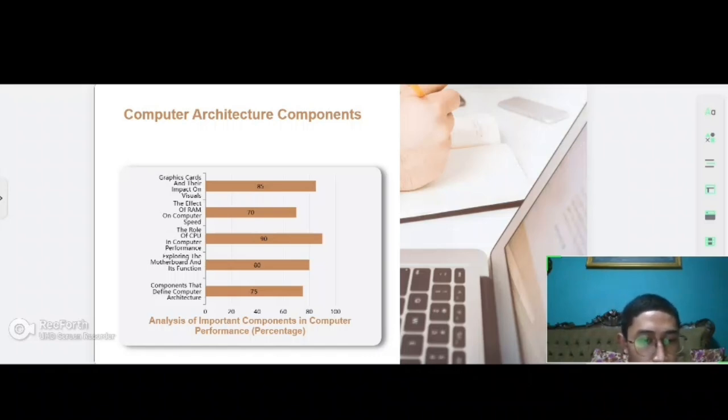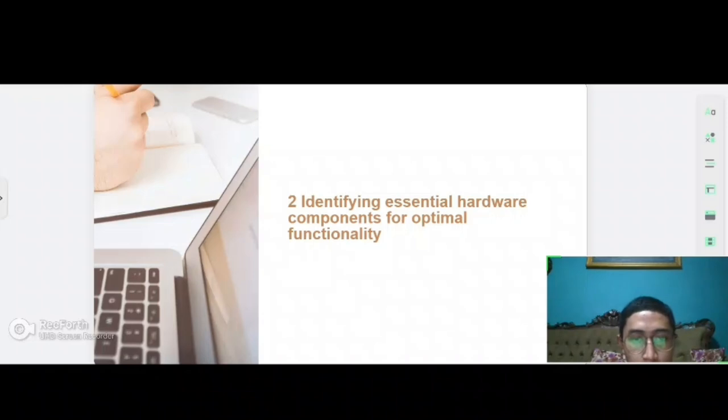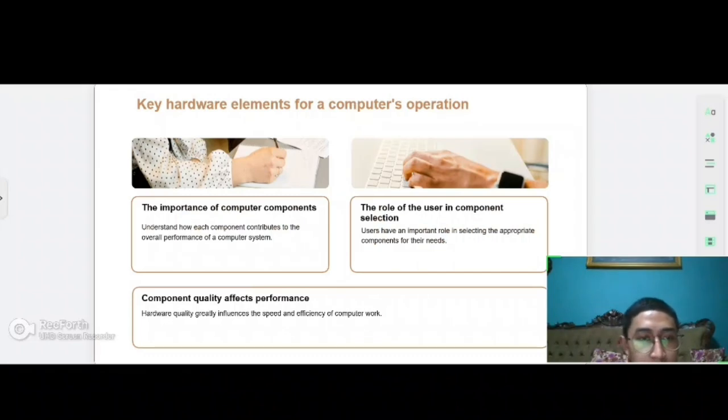Components that define computer architecture, 75%. This is the analysis of improvement of components in computer performance. Next slide is to identify the essential hardware components for optimal functionality. Next slide. Key hardware elements for a computer operation.